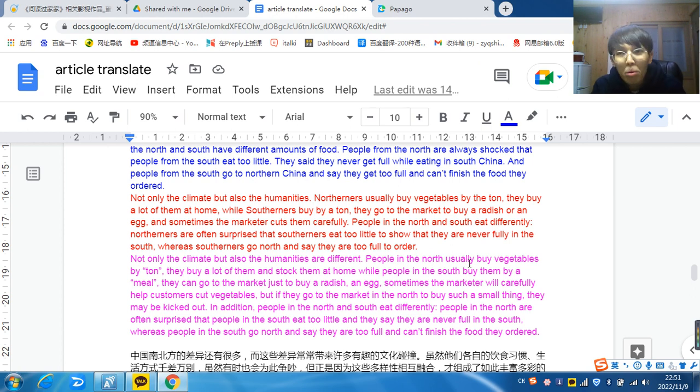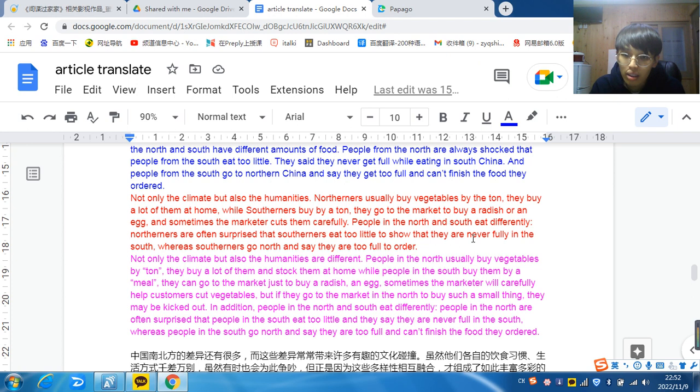And if you go to buy prawns, the marketers will prepare them for you. They will clean everything and cut it for you. If you buy vegetables like potatoes, they will peel them for you also. They will prepare everything ready for you.